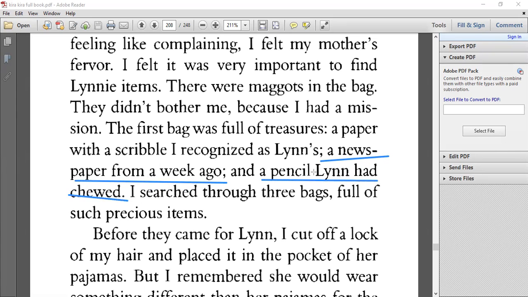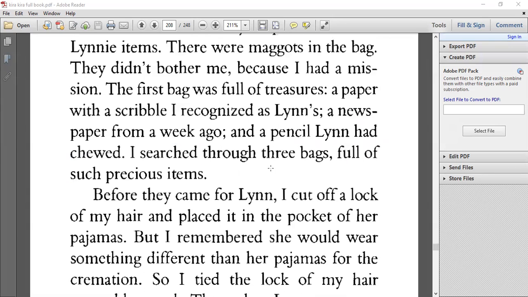A pencil that Lynn chewed, a newspaper from a week ago. This is very close to Lynn's death, so Mom would appreciate it as she wants to remember what was happening in the world during the time of Lynn's death. And of course, she looked through three bags and found such precious items. All right, so let's continue.